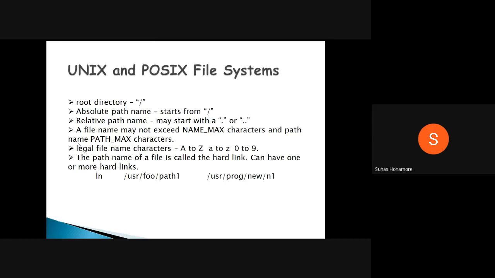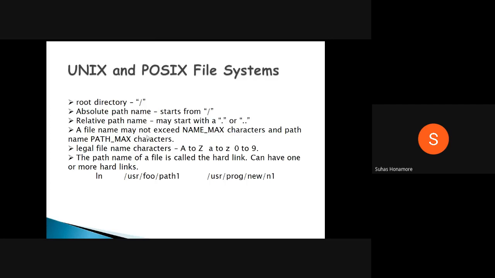A file name may not exceed NAME_MAX characters. I think we studied about PATH_MAX and NAME_MAX. These are the two macros for the POSIX 6.1 standard, and those are defined as 255. So no more than 255 bytes should be there in a path name or a file name.